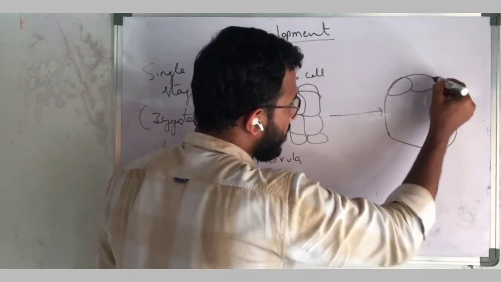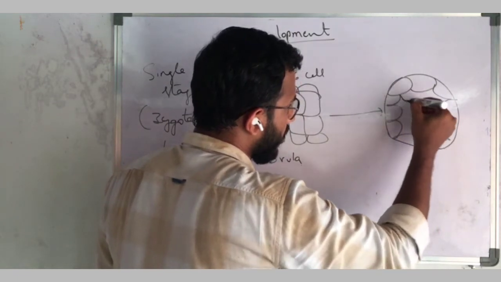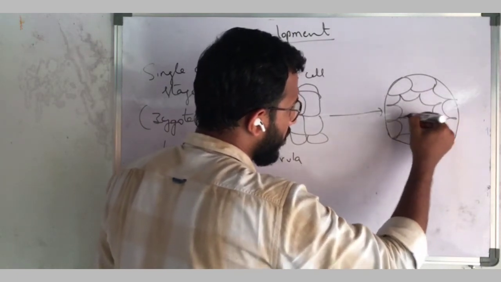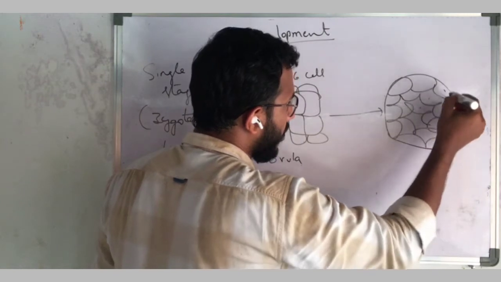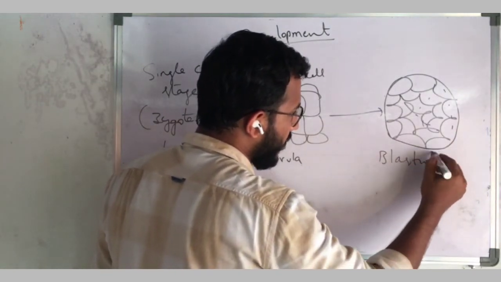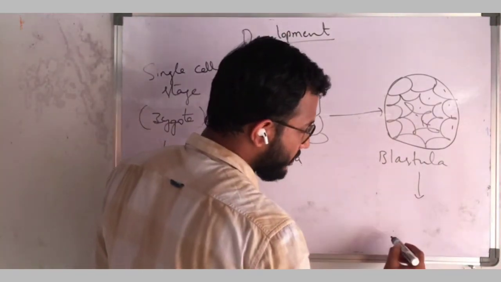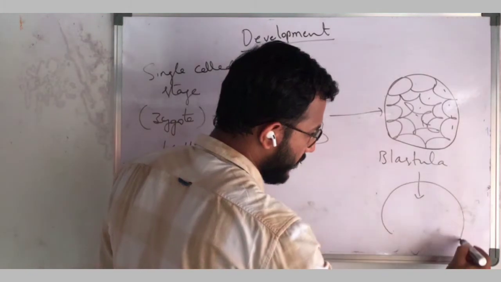more number of cells. So that stage is known as blastula, and again more number of cells.